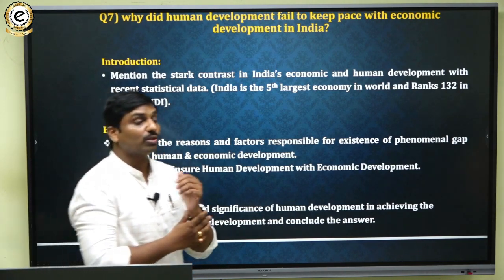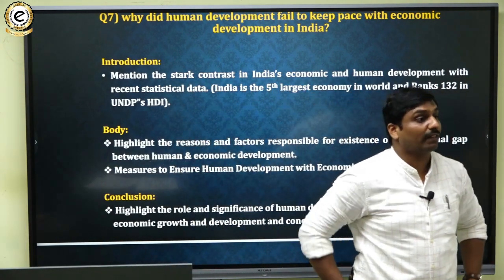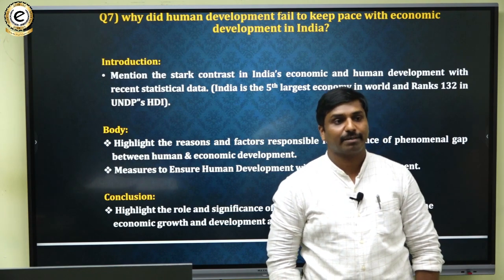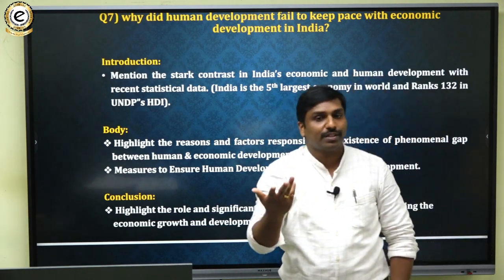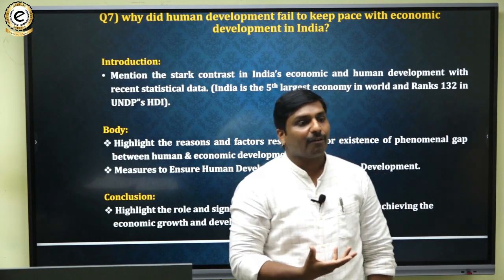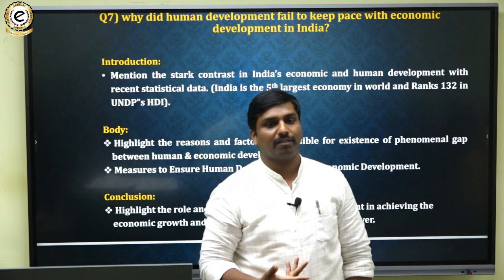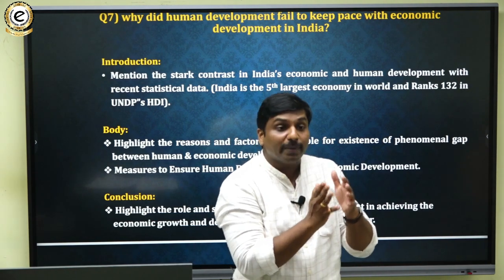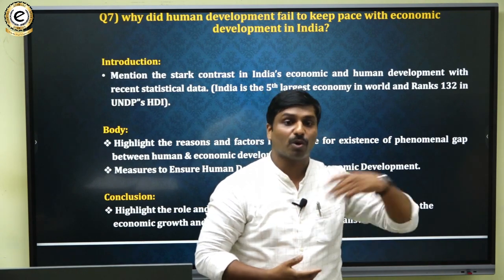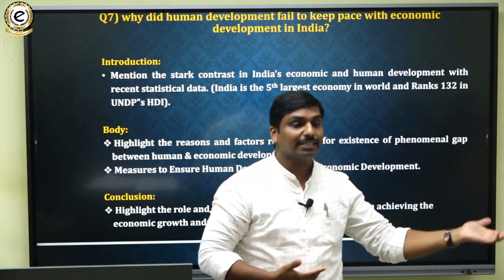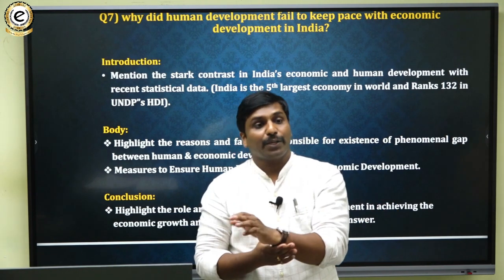Here you can also talk about the significance of achieving the United Nations Sustainable Development Goals. If you need to achieve the sustainable development goals, one vital aspect you have to have is achieving human development. The first goal was zero hunger, then zero poverty, and then health.